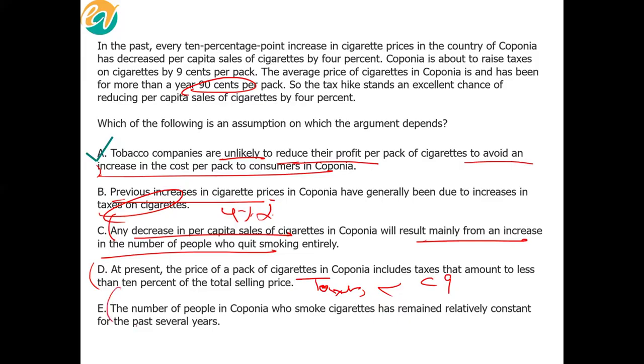And this, I would say, is completely out of scope. Okay, by the way, why is it out of scope? In fact, this is also important. Why is Edward out of scope? This is important. Why is it out of scope? Past data we don't give. Because see, it's talking about number of people, which is out of scope because this is per capita. Per capita means average per person. And this is important, guys. Whenever per capita is mentioned, the number of people do not matter, right? Because it's an average per person.